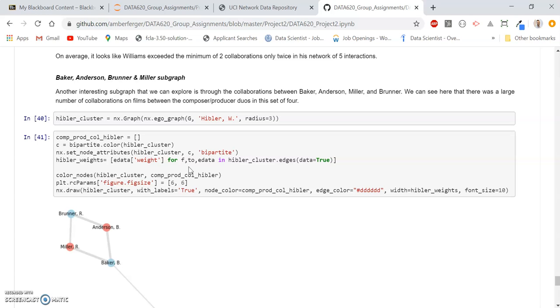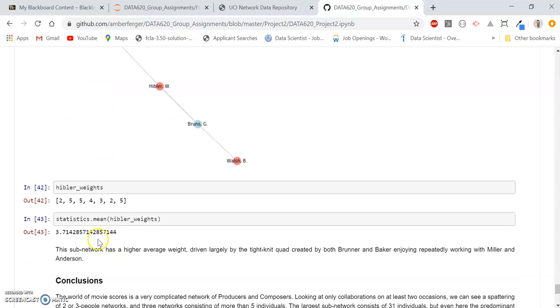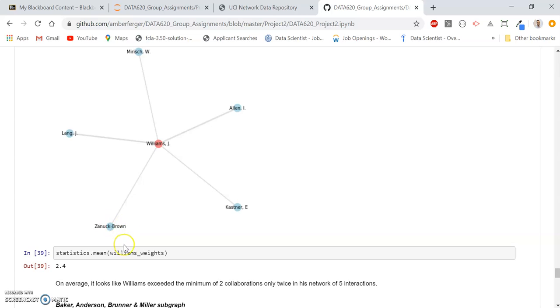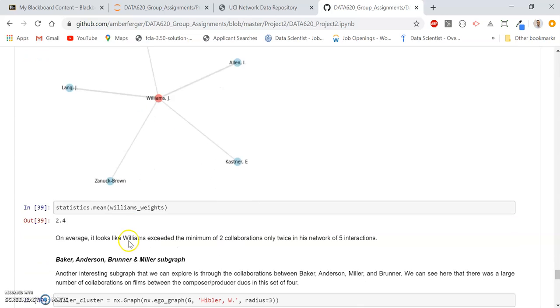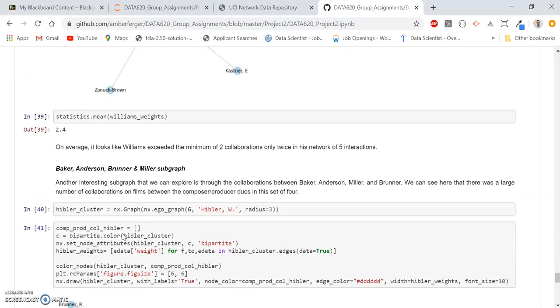Another interesting subgraph was this one right here, where we saw a higher average number of collaborations than some of the other subgraphs we explored. It was driven mostly by this tight-knit quad of Baker, Anderson, Miller, and Brunner here. You can see the average is much higher, 3.7, whereas some of the averages that we saw of our edge weights were in the 2.5 range.